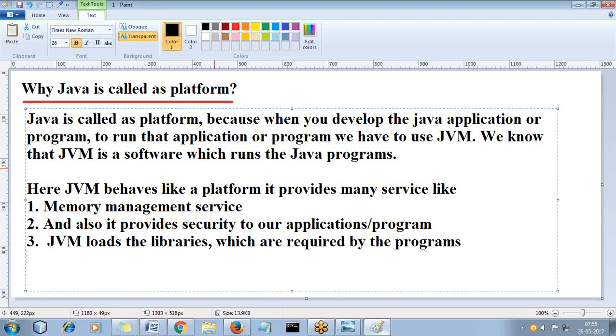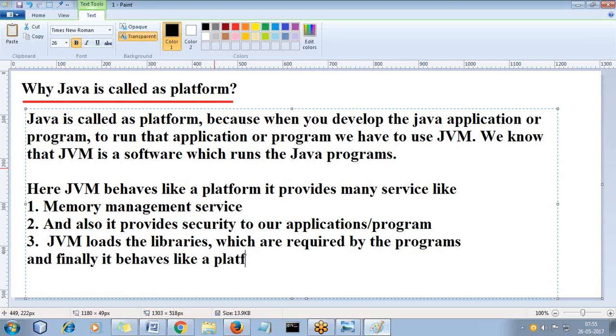And finally, it behaves like a platform. It will take care of everything that a program actually needs.